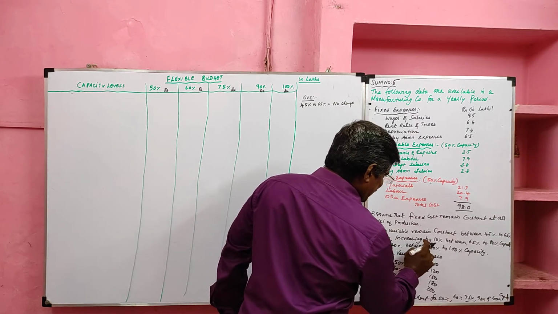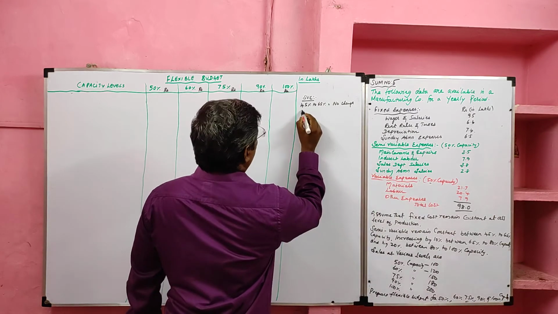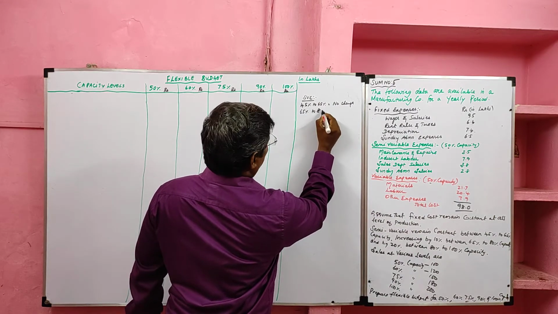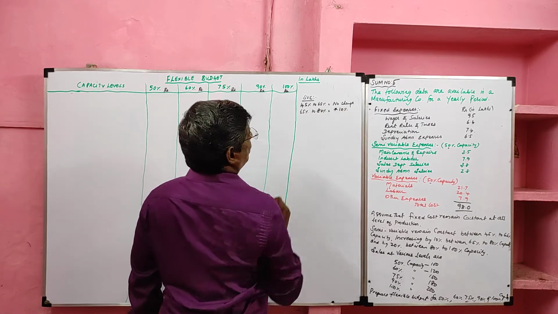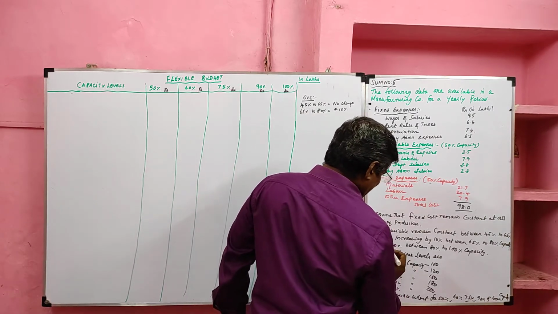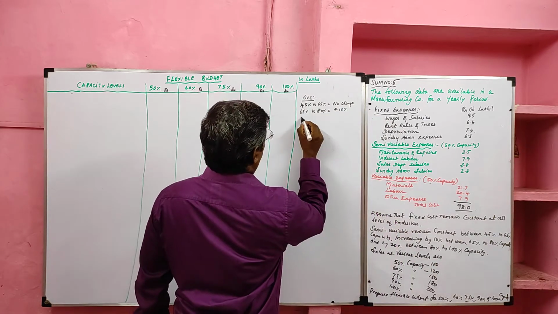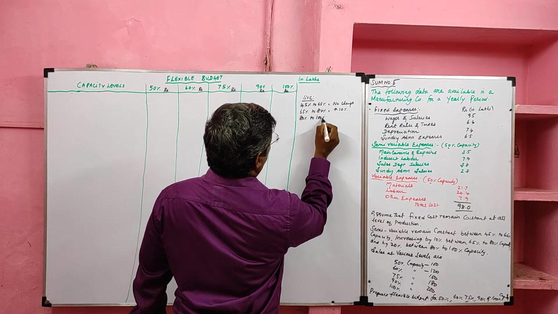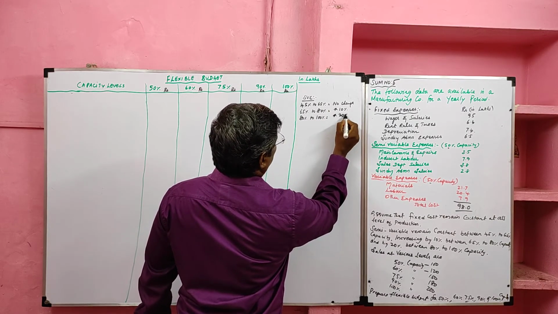Then it increases by 10% between 65% to 80%, so we should increase the semi-variable cost by 10%. And by 20% between 80% to 100%. When production is between 80% to 100%, we should increase the semi-variable cost by 20%.